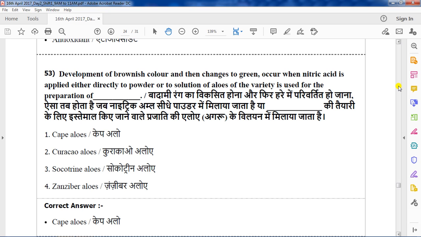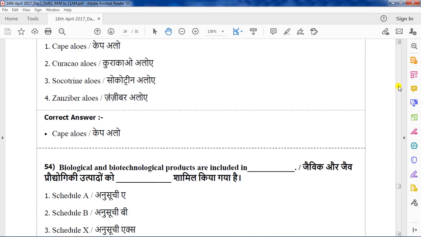The last option, Zanzibar aloe, forms a yellowish brown color. These are the different colors formed by different aloe varieties when treated with nitric acid.